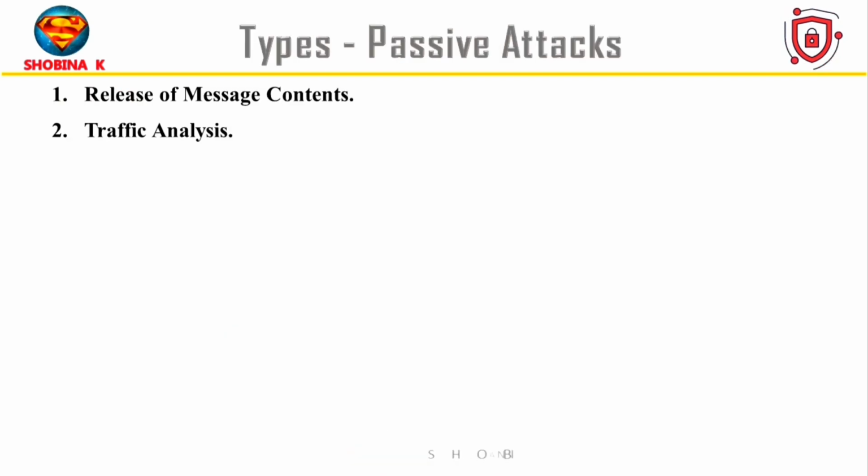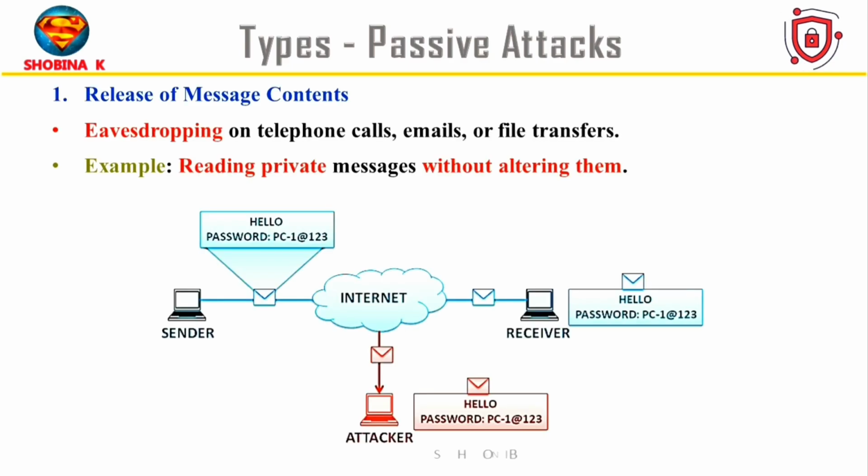Now let's understand the two main types of passive attacks, which are release of message content and traffic analysis. Release of message content. This is one of the most basic types of passive attack. Here, the attacker secretly reads or listens to your private communications without your knowledge. Attackers often use tactics like phishing, smishing, and vishing to stealthily obtain sensitive information such as passwords and bank details. It is called passive because they are not changing anything, just quietly spying and grabbing the message content.